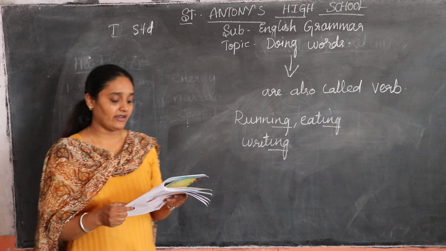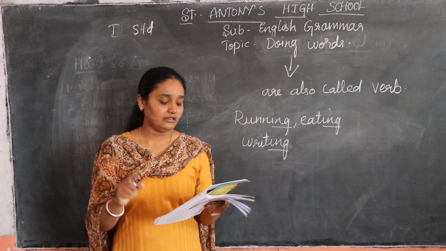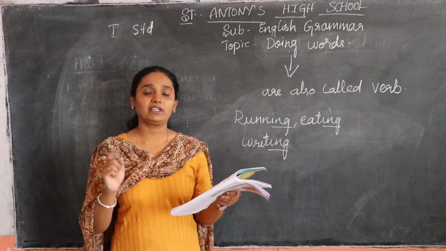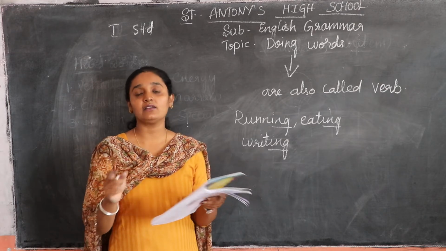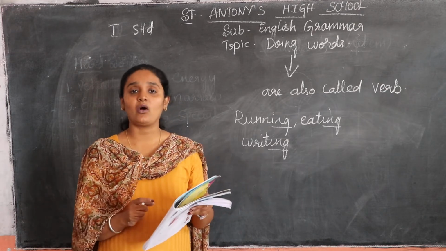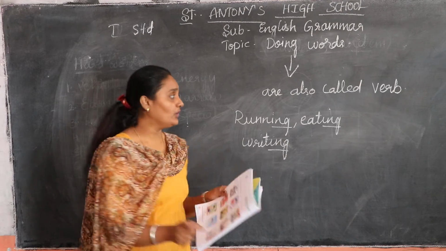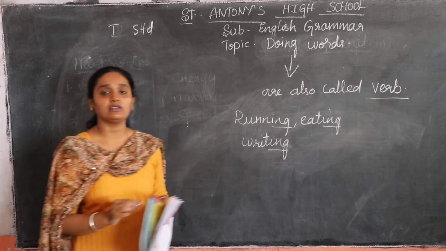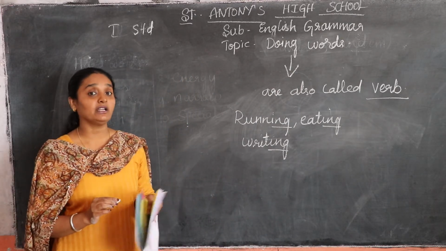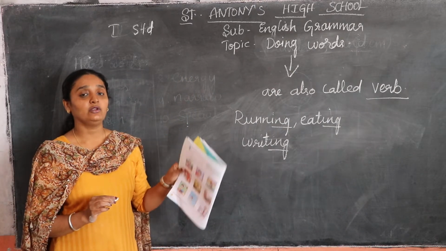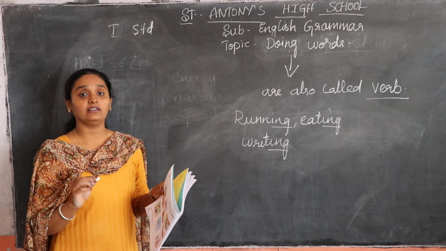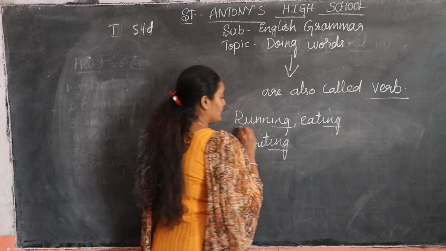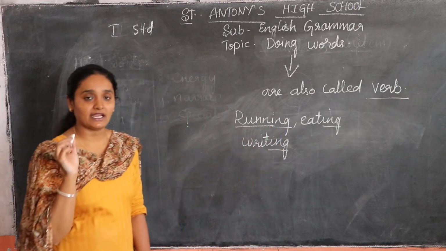Verbs. So you have examples here: run, write, cook, eat, cry, sleep, read, swim, laugh. You can tell all these are verbs. These are doing verbs. Doing words are also known as what? Verbs. What are doing words? If I ask you, you can tell: any action. The words that show action. So this run, you are doing some action there.